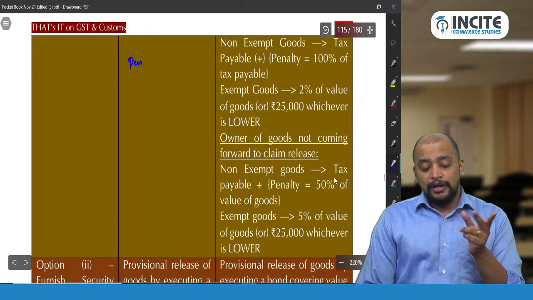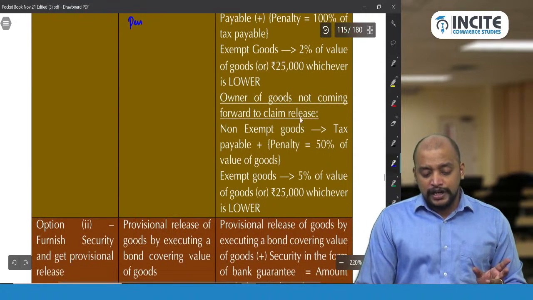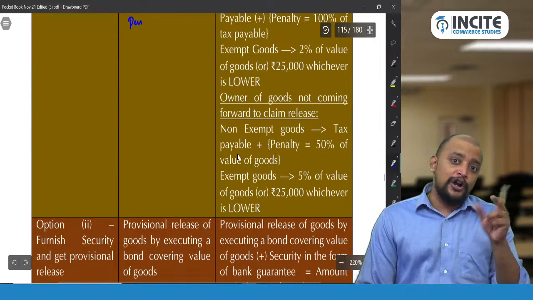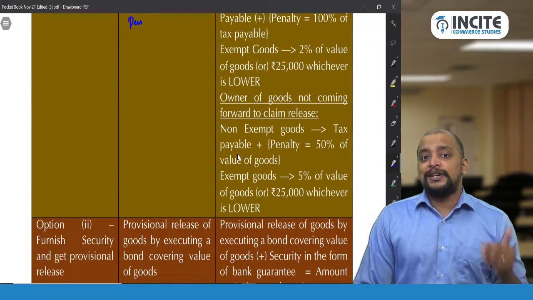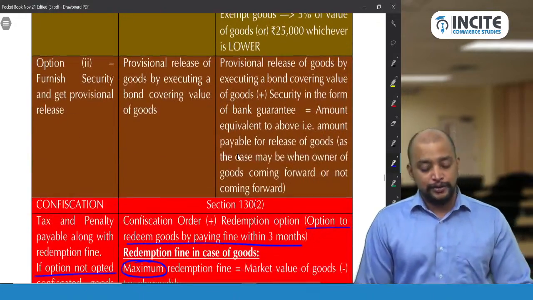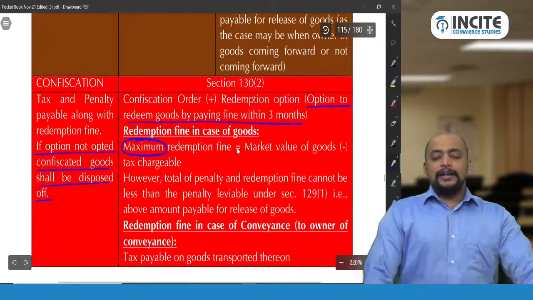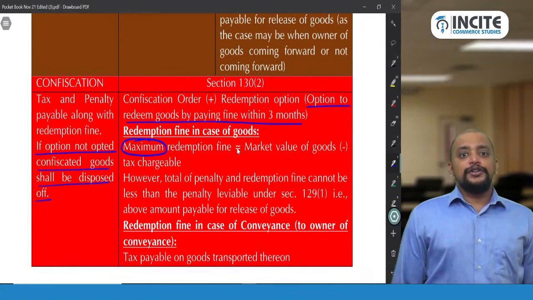So the security will change. If owner is coming forward, this will be the security amount. Whereas if owner is not coming forward, this will be the security amount. Bond is different from security. Bond is like a stamp paper they will execute, but security is sufficient bank guarantee or any other security should be provided.